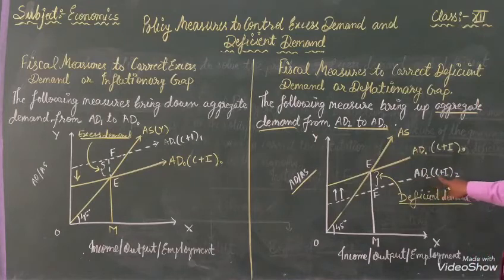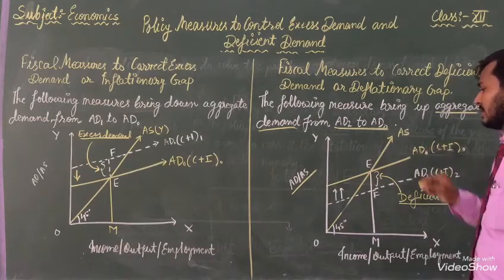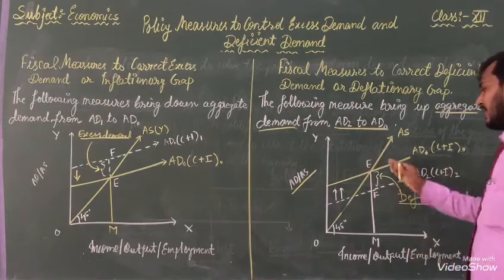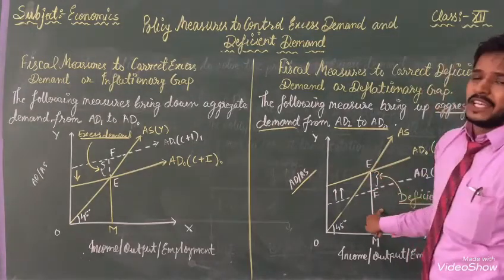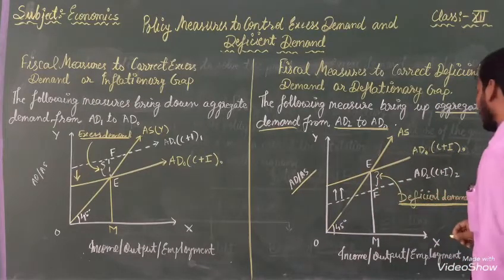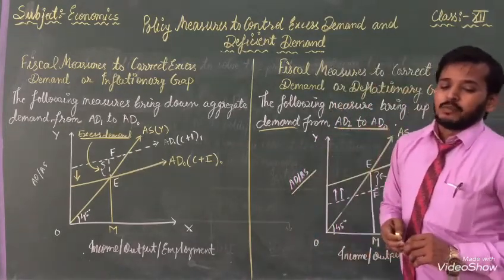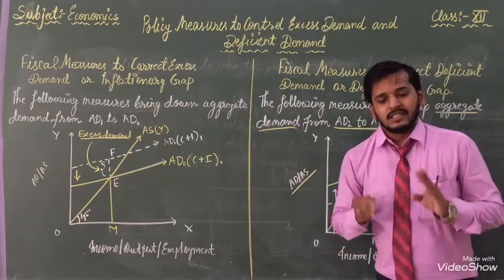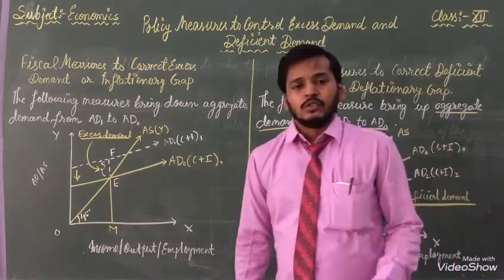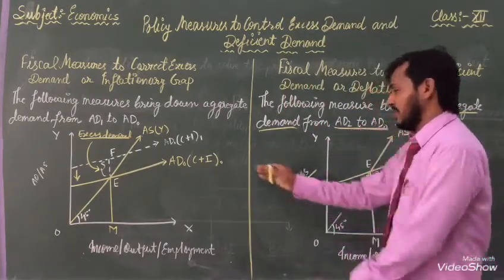From AD to C1 plus 2 is given here. After that, it will go from here. From this position to that position it should be going, and the difference between both, from E to F, we can know with the help of this picture. This is the example of deficit demand. On that basis, we can measure these things. With the help of that, the government can do these types of things. I have explained some examples here.